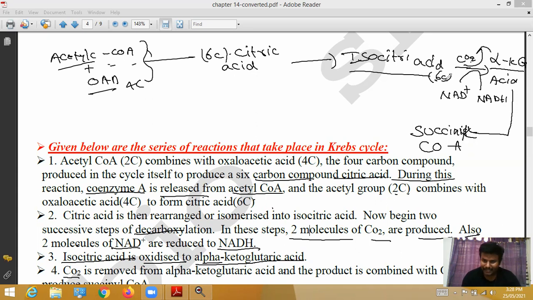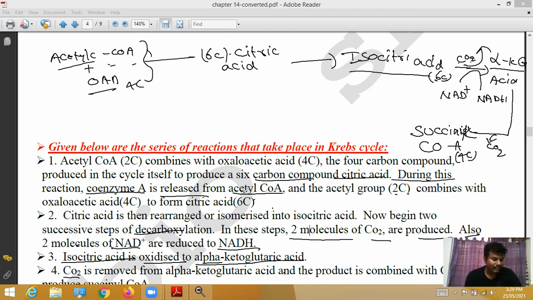Here, of 6 carbons, 1 carbon went out as carbon dioxide, leaving 5. From the remaining 5 carbons, 1 more carbon dioxide is eliminated. Then 4 carbons remain. Those 4 carbons are added to succinyl coenzyme A.